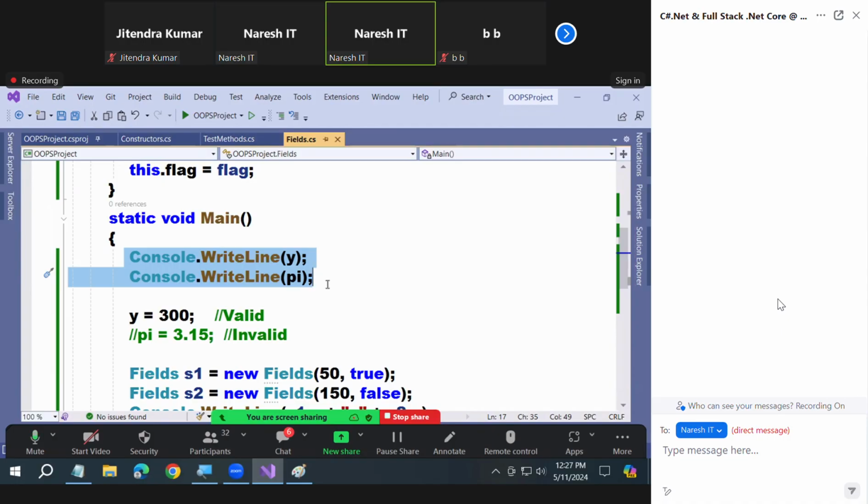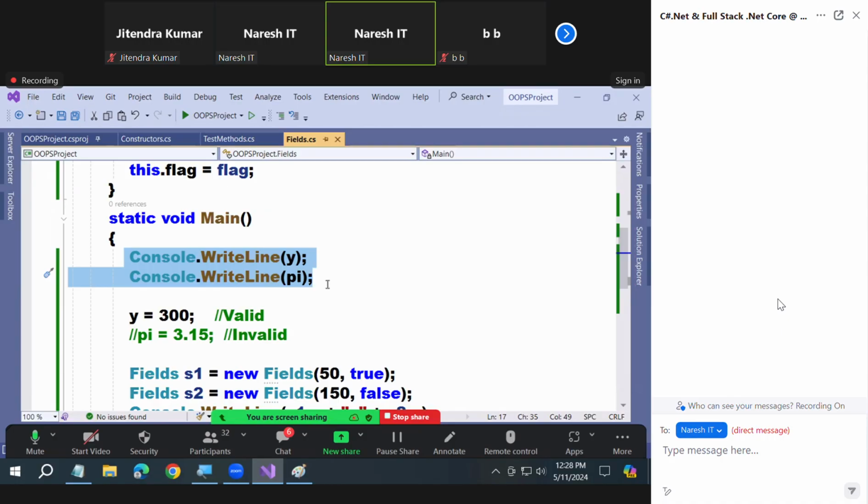Who will initialize them? The static constructor. We already discussed this. If they're printing the values, what is the meaning? The static constructor is already called. So after static constructor execution, main is executing. If main executed first and the static constructor afterwards, the y and pi values could not be printed there. Got it or not?